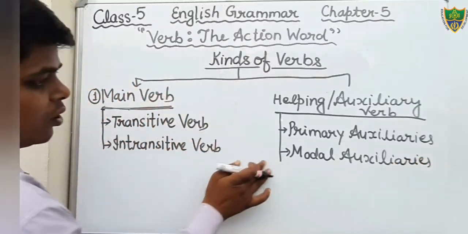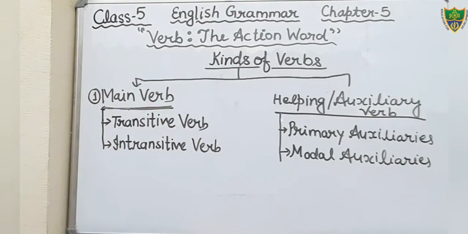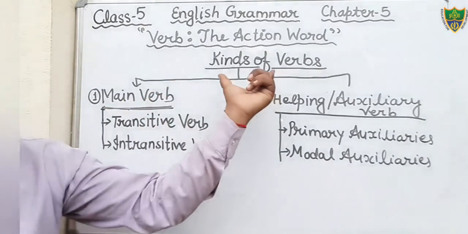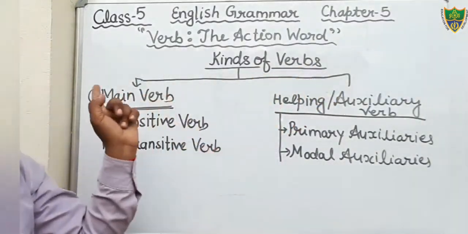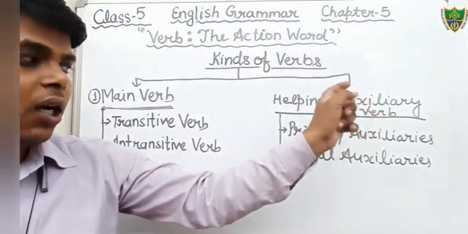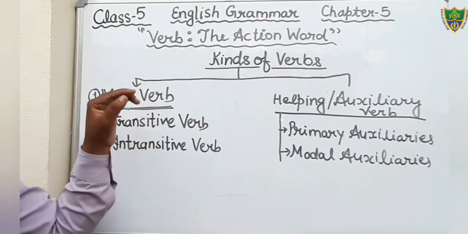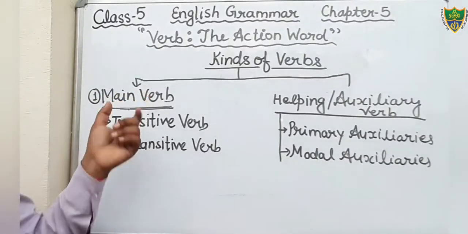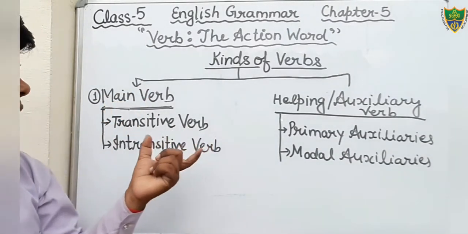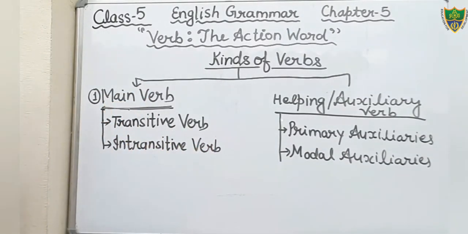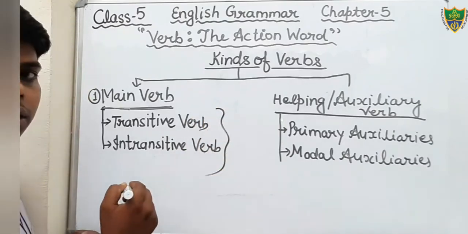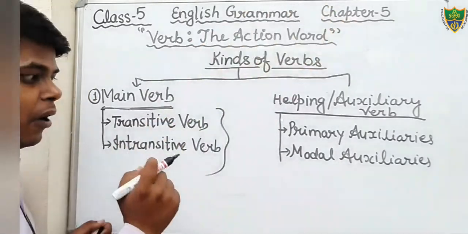So in this way you have seen that there are two kinds of verb, main verb and helping verb. There are two sub kinds of main verb, transitive verb and intransitive verb. These two things you have to read in chapter number 5.